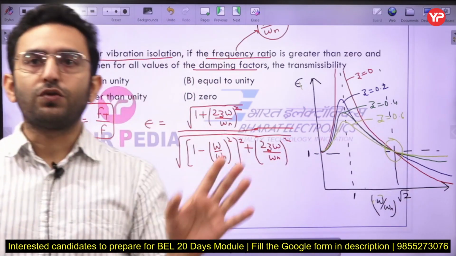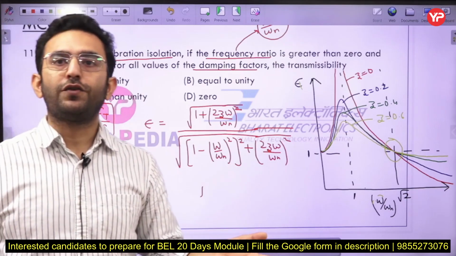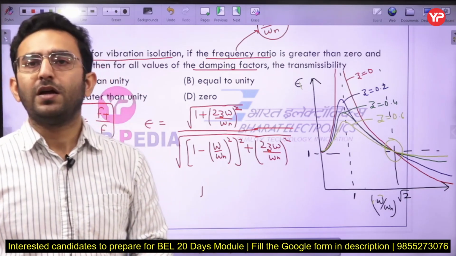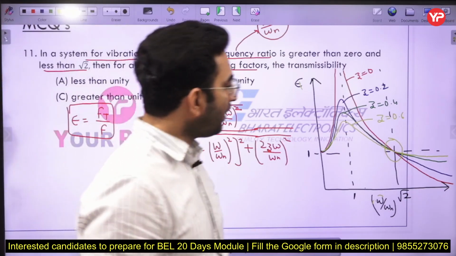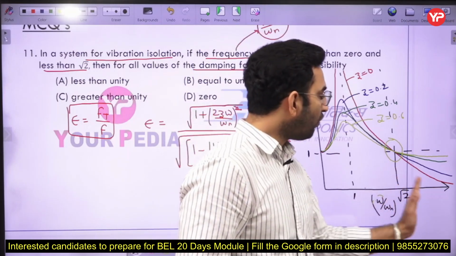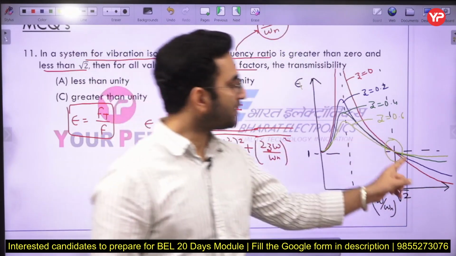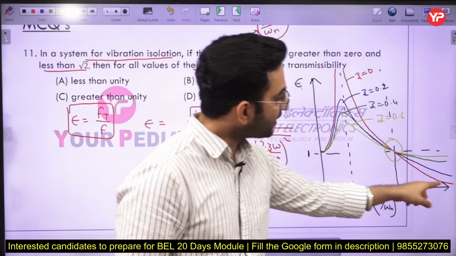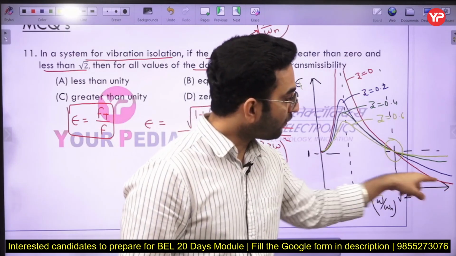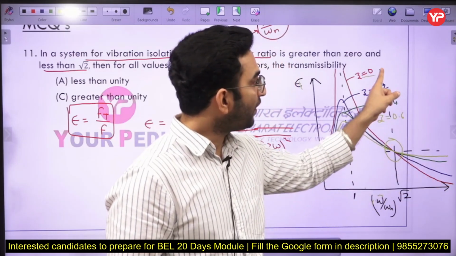So there is no use of damping here. Even if you are using a damper or not using a damper, it doesn't make any difference here. And if the value of the frequency ratio is more than √2, in that case you can see this red one, the bottom graph, has a damping factor of 0 here.